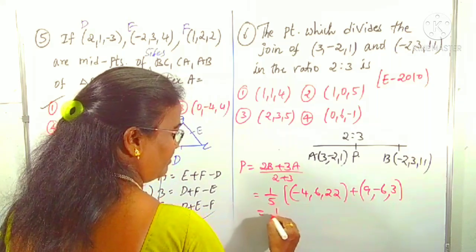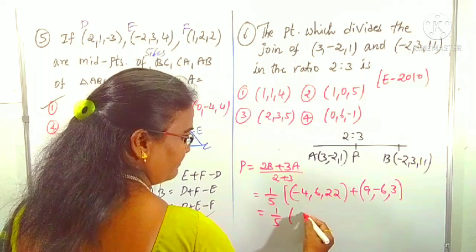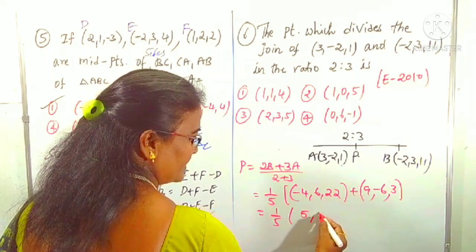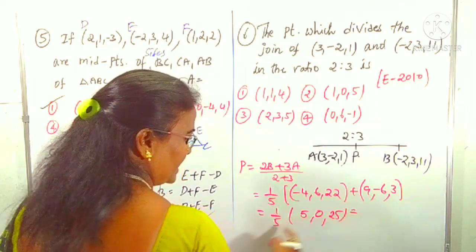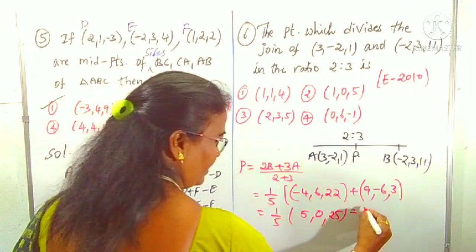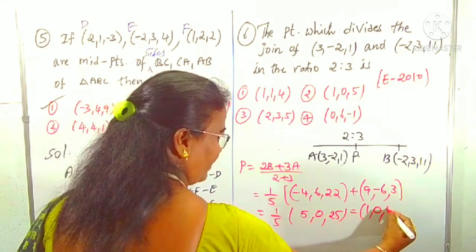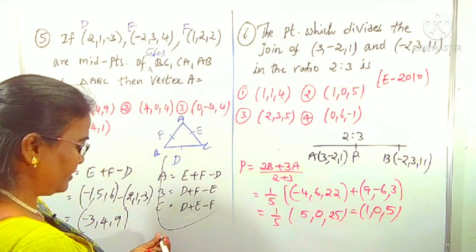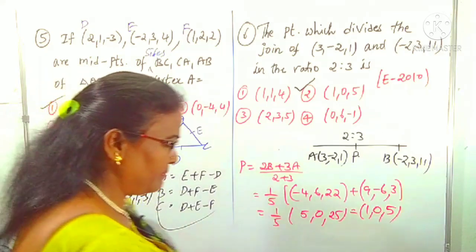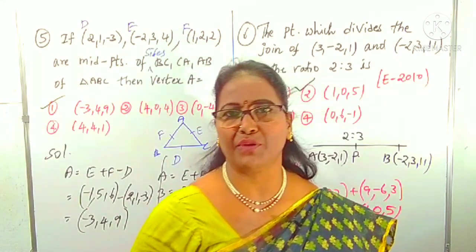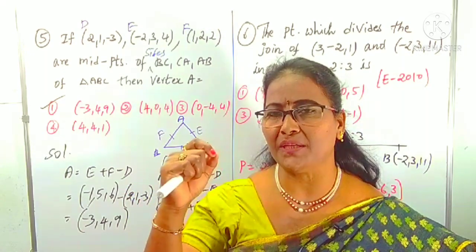That is 1 by 5 of the sum: minus 4 plus 9 is 5, 6 minus 6 is 0, 22 plus 3 is 25. Now these coordinates are divided by 5: 5 by 5 is 1, 0 by 5 is 0, 25 by 5 is 5. That is (1, 0, 5), clearly the second option, without using the complicated formula. Even a fraction of a second is important. I said you have to remember the formulas easily by using super tips and tricks.